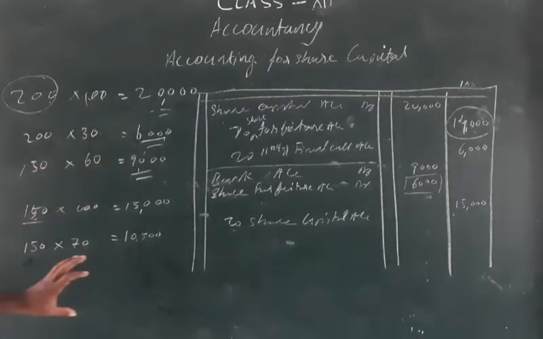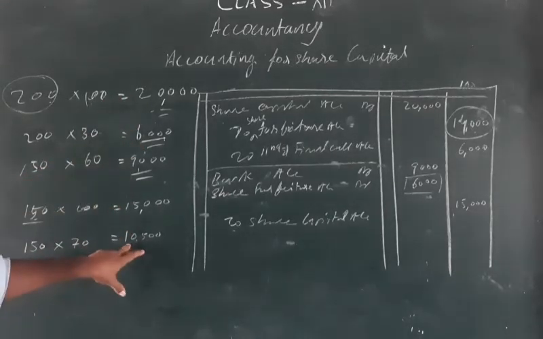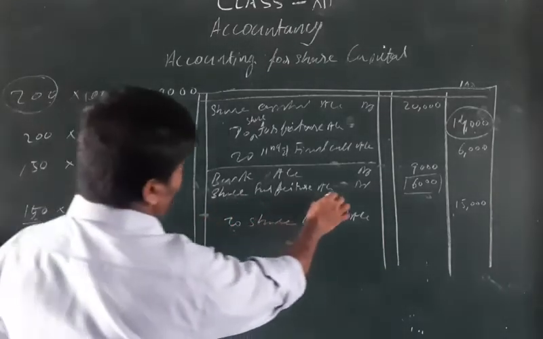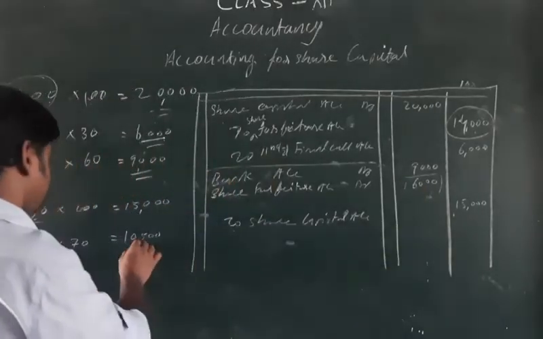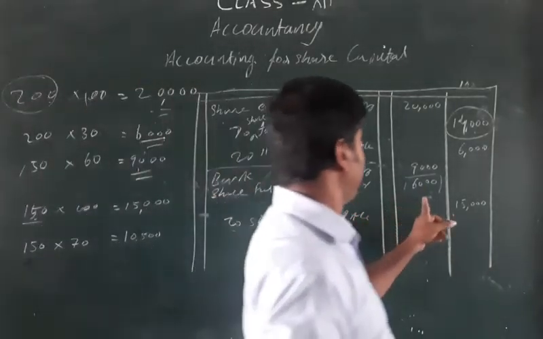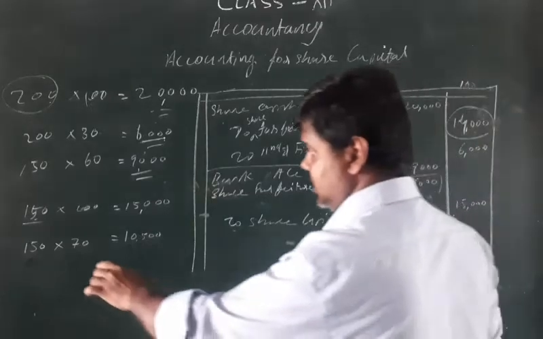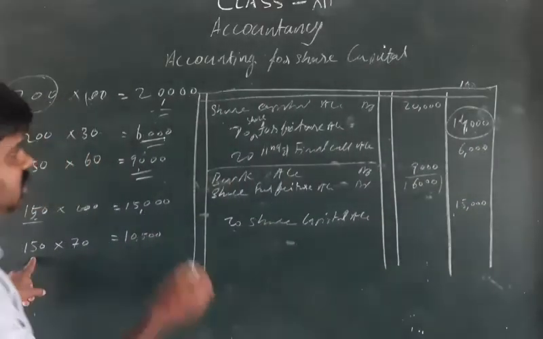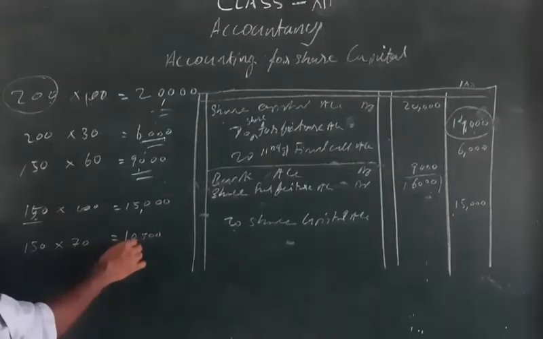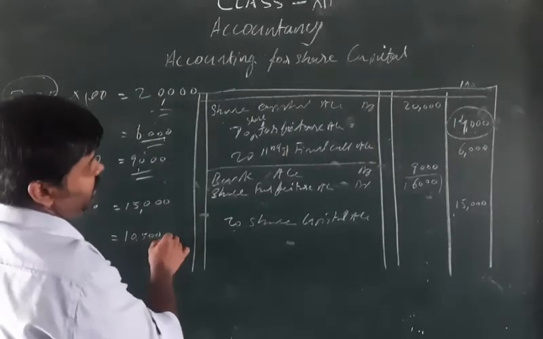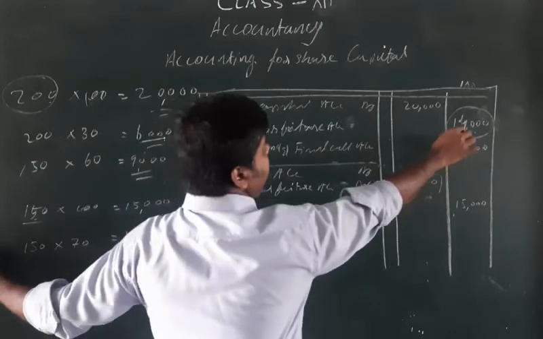This loss has been identified as 6,000, but in this we didn't use all of it. For these 150 shares, the money we collected is 150 into 70, total 10,500. That can be reduced here.